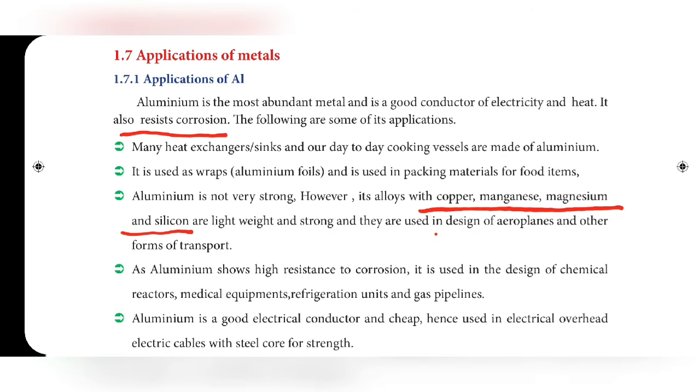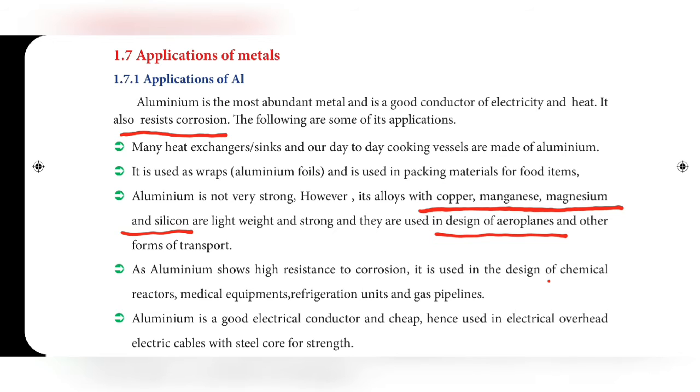So these alloys are used to design aeroplanes, because aluminium is a soft metal, but when mixed with other metals, the aluminium alloy is used to design aeroplanes and other forms of transport also.